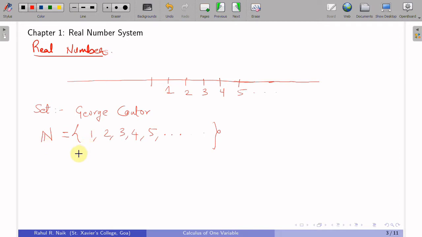Now the question was, was this enough to proceed ahead, or does this satisfy the real line? No. As you can see, there are many gaps on this real line which we need to fill.